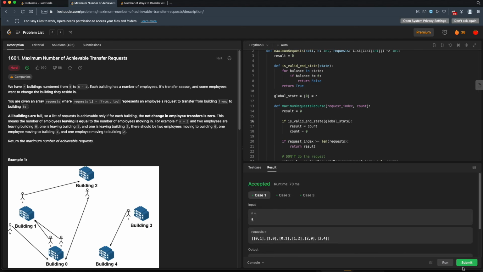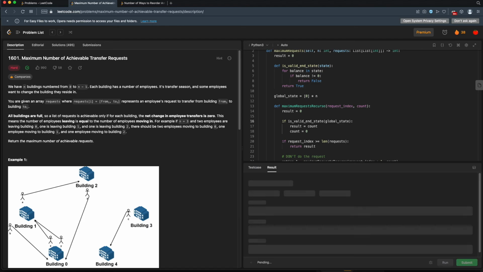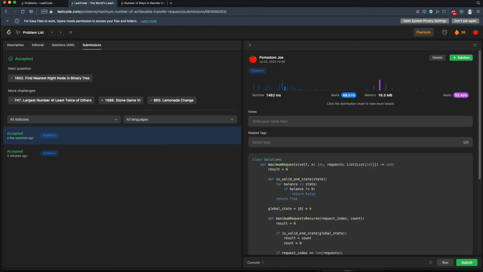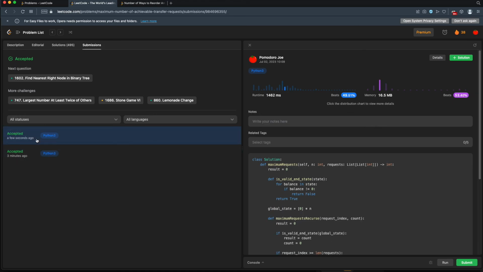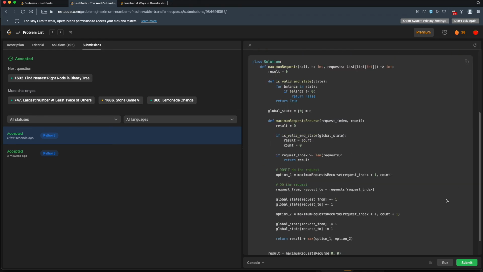So this works. Let's see if this saves us anything in terms of runtime and memory. I bet it saves memory. I don't know about runtime. We'll find out. It actually does worse in runtime, 49% for runtime, down from 50%, so a tiny hit in runtime, but up to 53% memory, that's up from 33%. So a small hit to our runtime, but a significant improvement in our memory. So it's a decent trade-off.